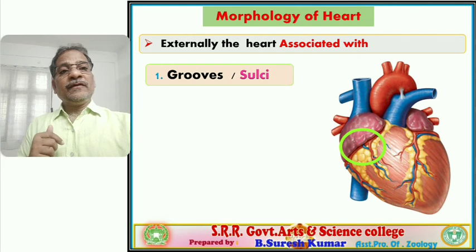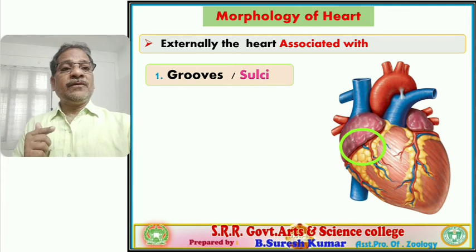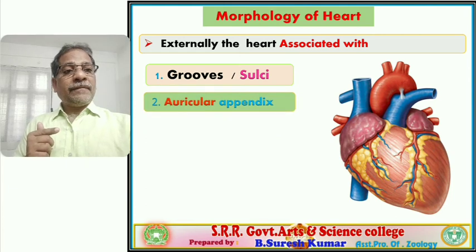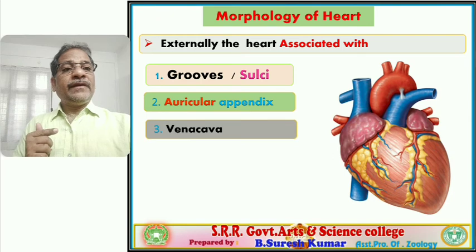A deep groove is present. You observe the circle in the visual. Clearly, we found that groove, all called sulci. And second, auricular appendix or auricular appendages. And third one, vena cava. You observe this representation, vena cava.